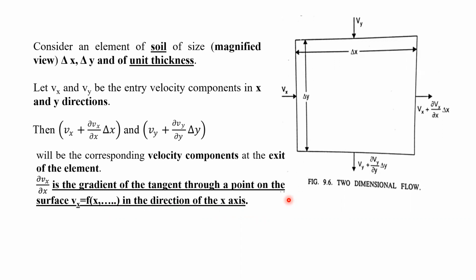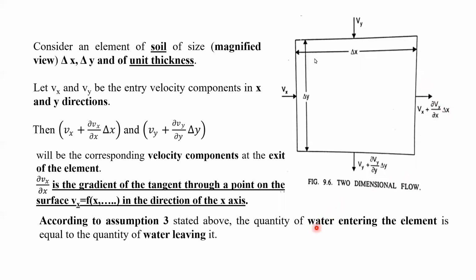So definitely the tangent will be there, the gradient will be there. And we are going to consider this gradient at the exit level, because from entry to exit it is going to follow the curved path. So we consider this gradient ∂Vx/∂x, and this distance is Δx, so it is going to multiply. So the velocity will be Vx plus ∂Vx/∂x into Δx. Similarly, the velocity in the y direction will be these values, and Δy is the dimension of this soil element.